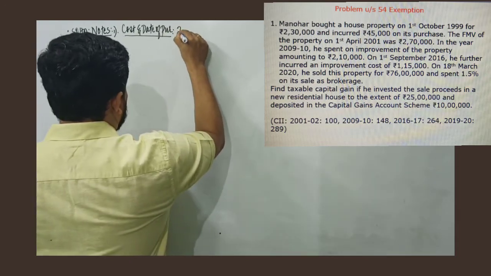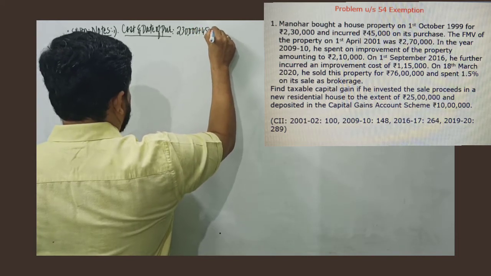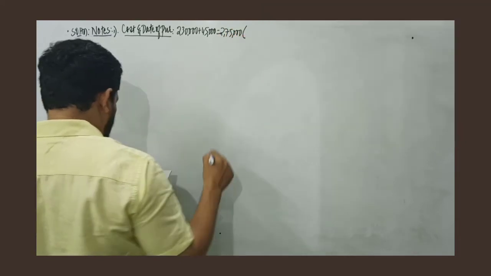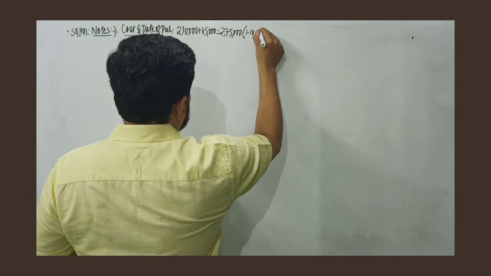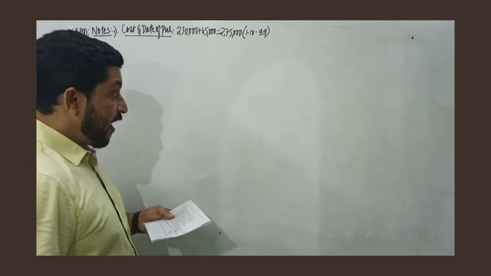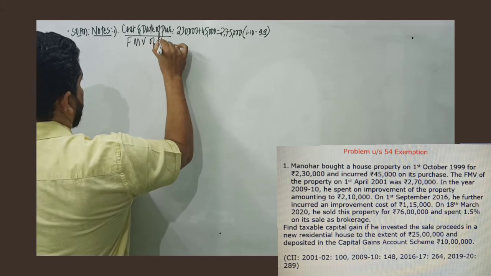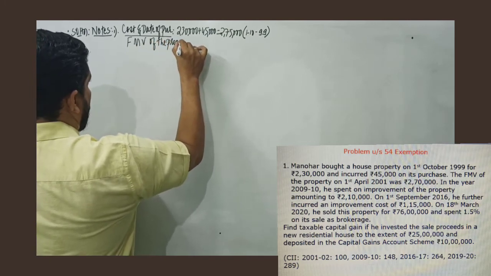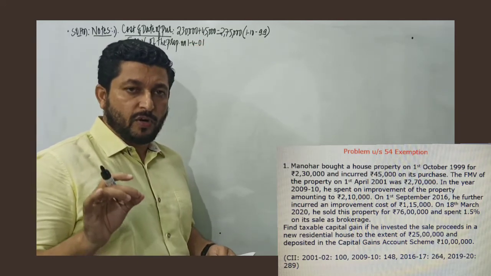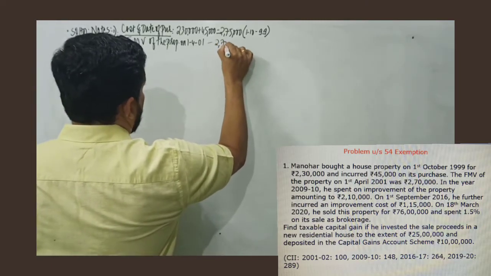The cost is 2,30,000 plus 45,000, that is expenses incurred. So cost of purchase is 2,75,000 and this property was purchased on 1st of October 99. Fair market value of the property on 1st April 2001, the base year you can say for cost inflation index, is Rs 2,70,000.